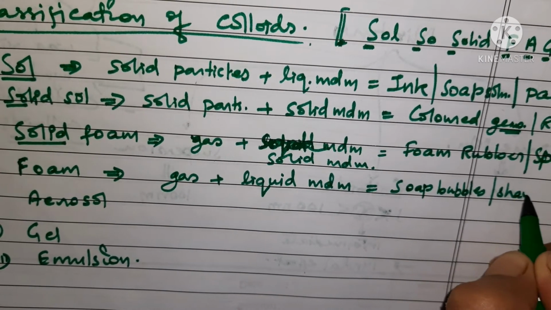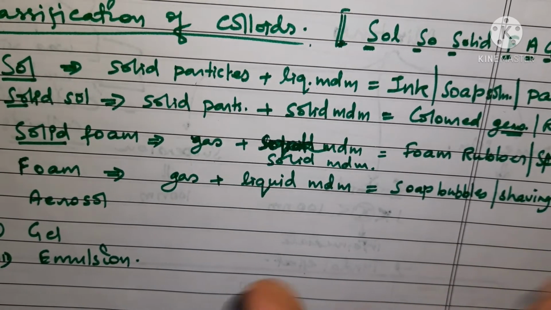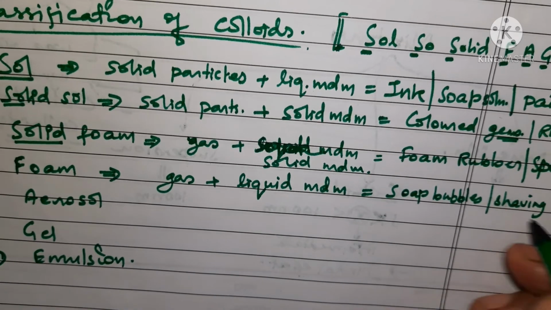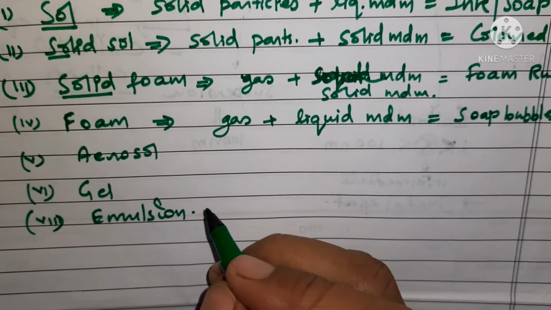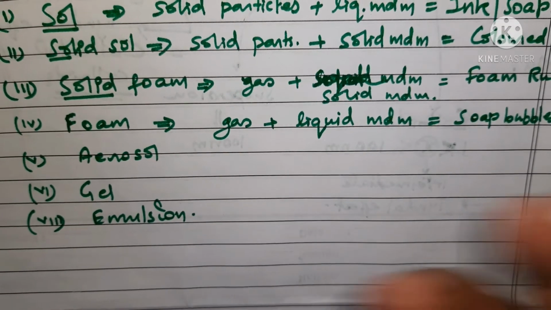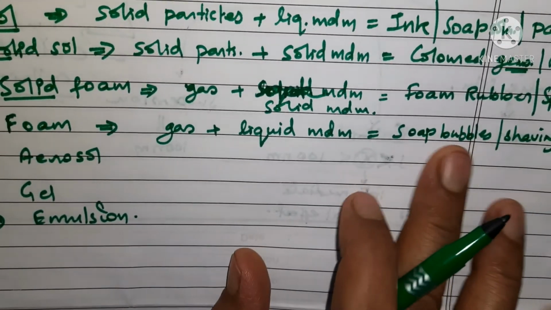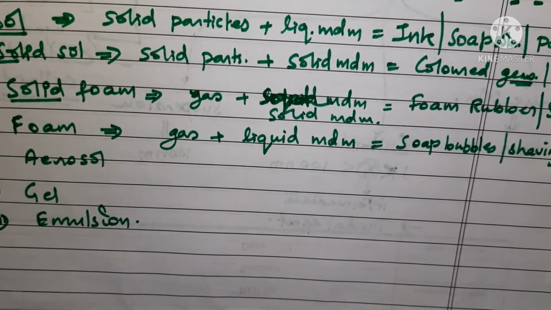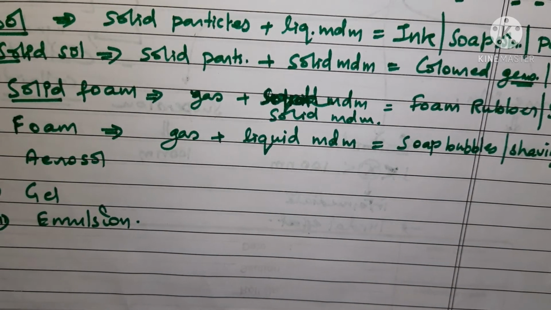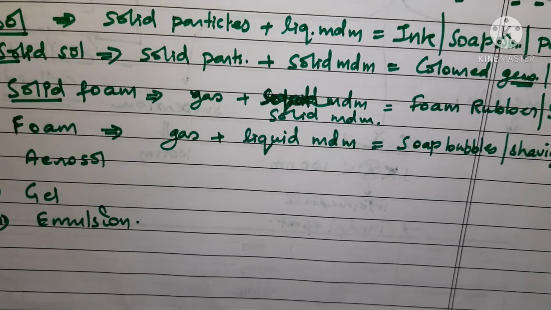There is foam in the shaving cream, isn't it? So that also is a good example of foam. Then other foam which you see around, you must have seen beer foam also. Fire extinguisher foam is also there.